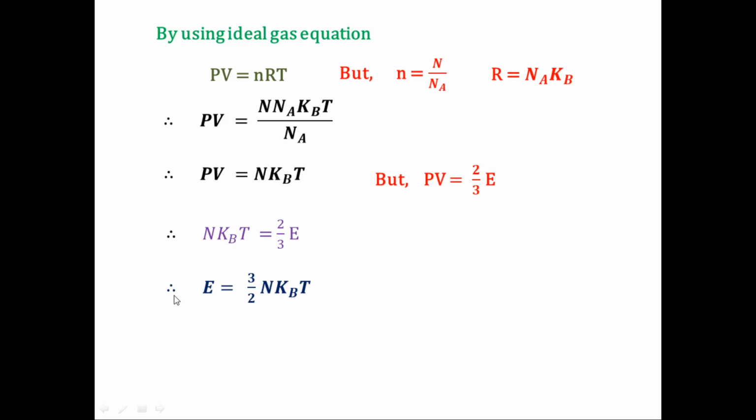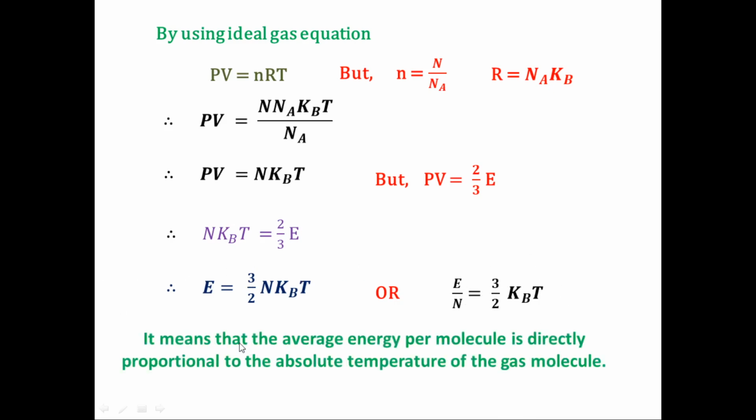So we get the value 3 by 2 N kBT, and also we find that E upon N is equal to 3 by 2 kBT. Now this expression shows the relationship of absolute temperature in kinetic theory. It means the average energy per molecule is directly proportional to the absolute temperature. That's why this equation gives the interpretation of absolute temperature in kinetic theory.